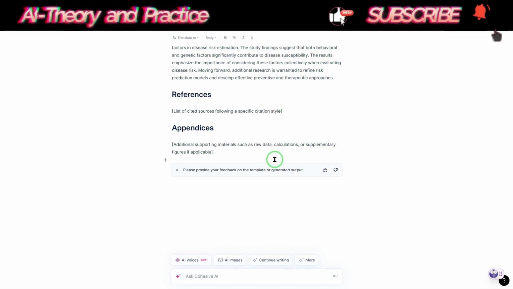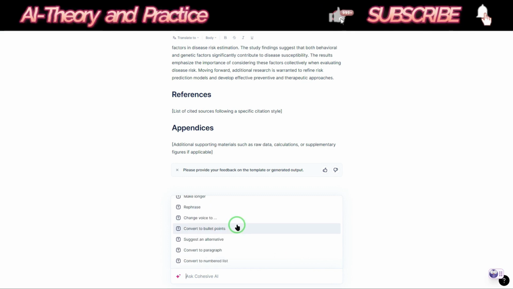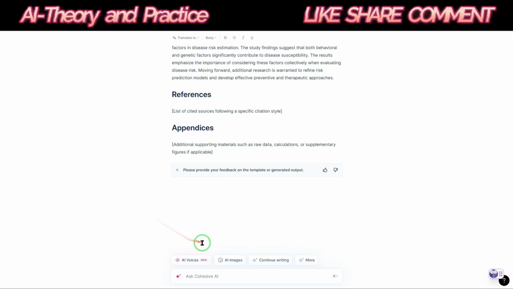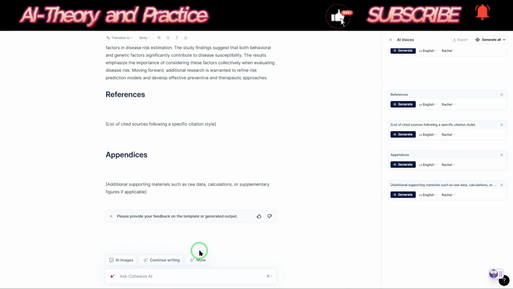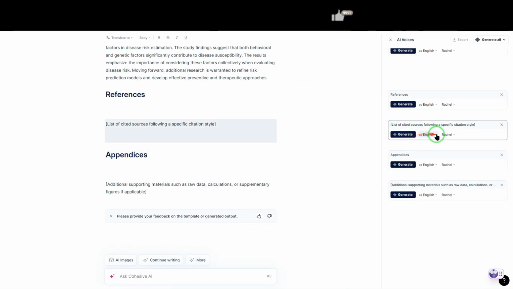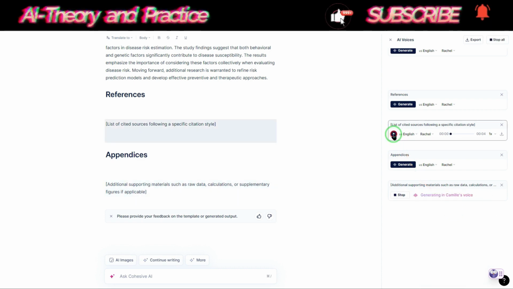Your report is ready, and you can also edit it. At the bottom of the page, there are several options that you can use, such as the AI Voice option, which can produce your report in audio form in several different languages. List of cited sources following a specific citation style.